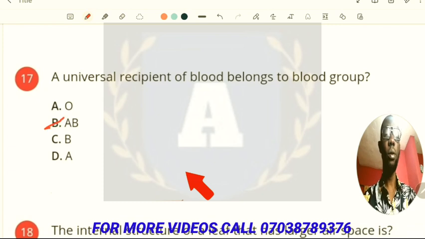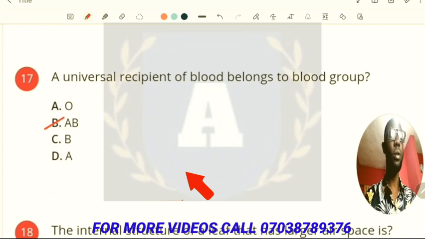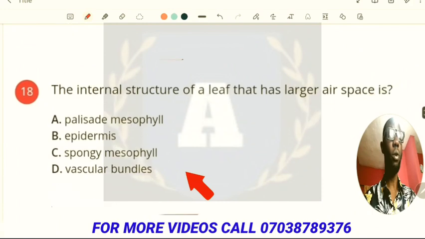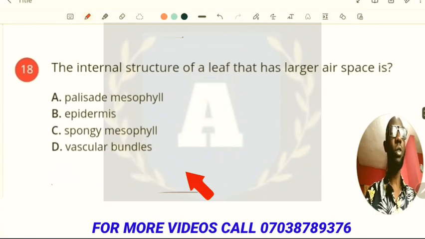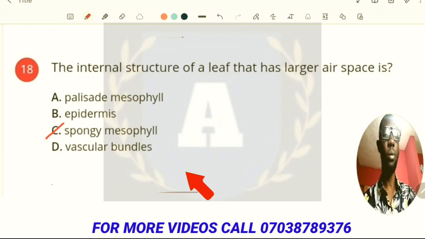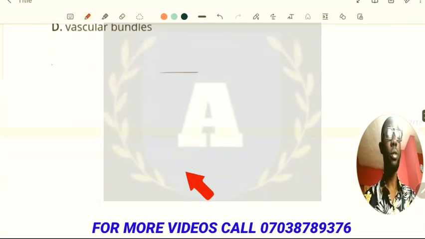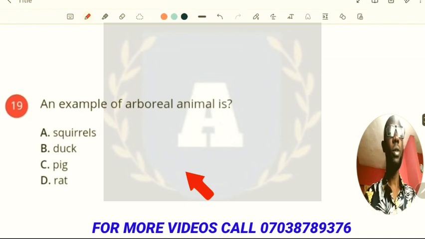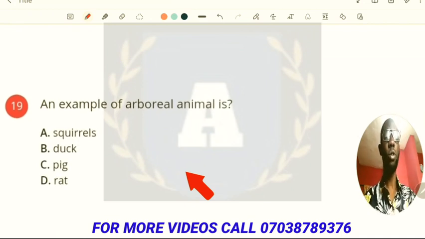It is the universal recipient. He accepts blood from all groups. Now, the internal structure of the leaf that has large airspace is the spongy mesophyll. All right, a spongy mesophyll. The quick one: an example of arboreal animal, animals that live on treetops or trunks, is a squirrel.